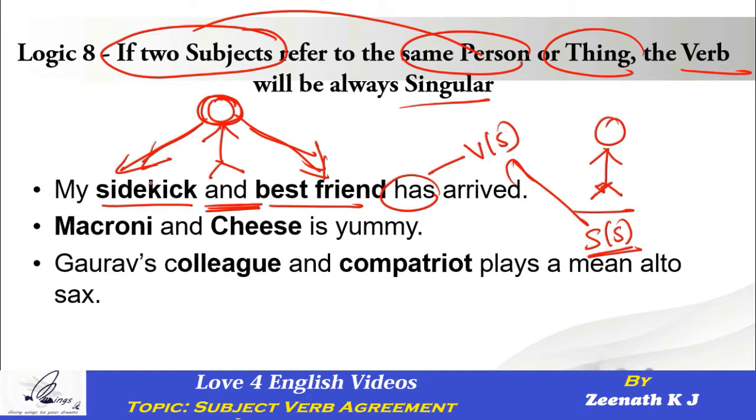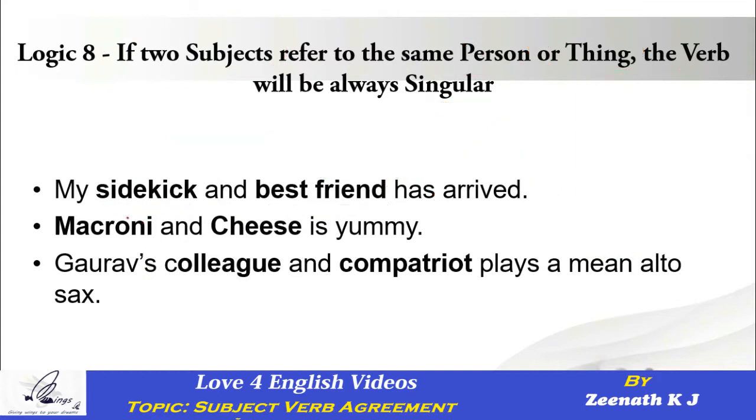Now let me show you avatar 2 of the same logic. Macaroni and cheese is yummy. Macaroni and cheese is yummy, right? So you should be thinking, macaroni separate item, cheese separate item, how come is?